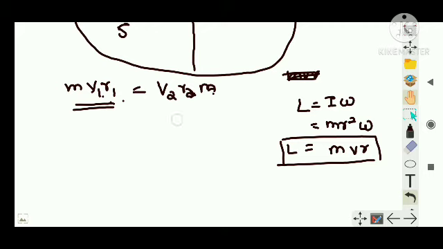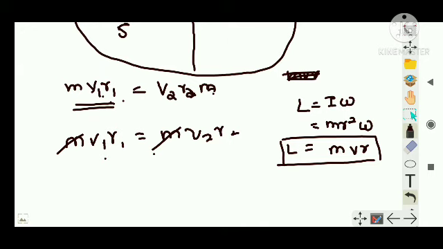Now you can go from here to the backside also. That is, you can start with angular momentum. When you consider the planet, suppose its position is from here to here. Initially, the initial angular momentum I can write as m1 v1 r1 is equal to m2 v2 r2, right? Both are the same mass. Mass can be removed, so I can write v1 r1 is equal to v2 r2.